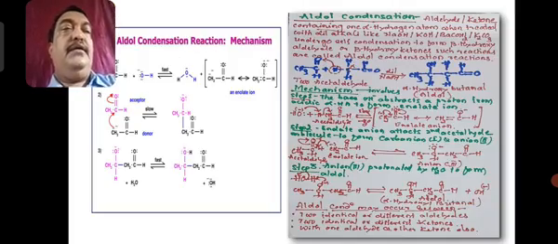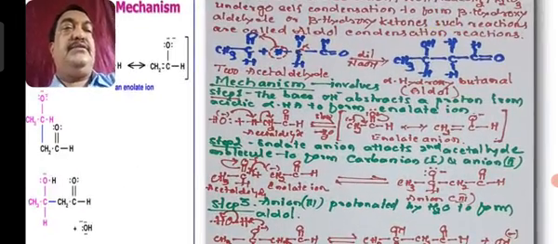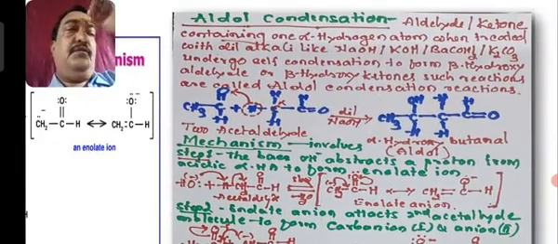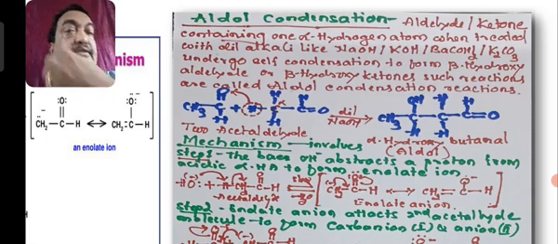Now let us see the general case. I wanted to show the written format with a specific example, that is CH3CHO, your acetaldehyde, and another molecule is also acetaldehyde, CH3CHO.